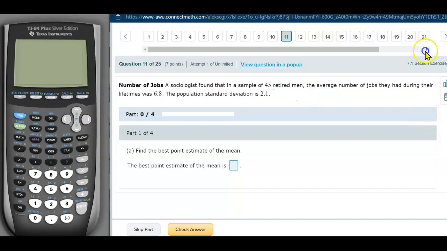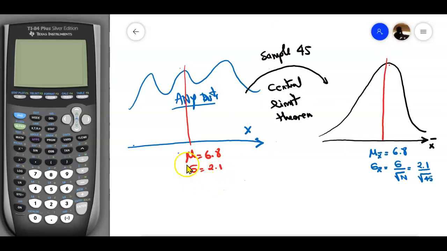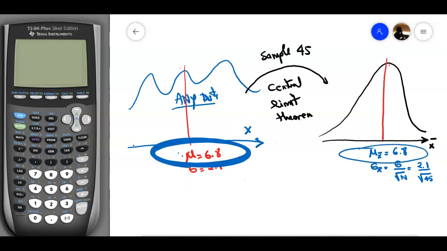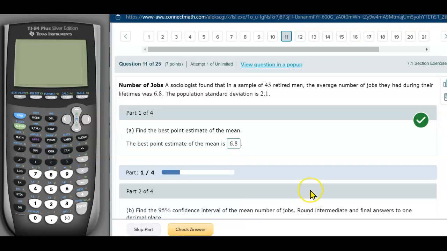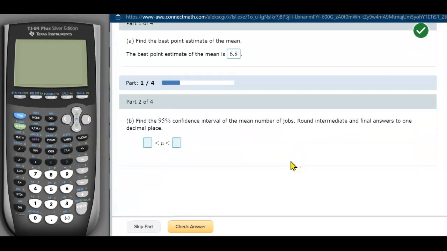Because we are having the mean here, this mean and the mu x bar are equal to each other. So the only thing we should do is just type 6.8. That's the best estimation we have. All right, so the first one is good.